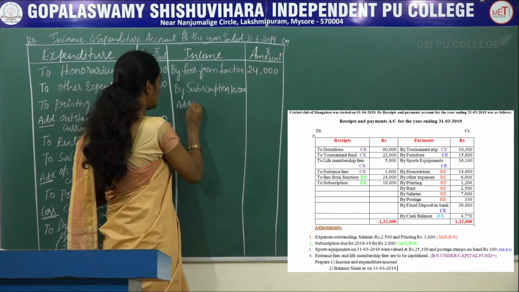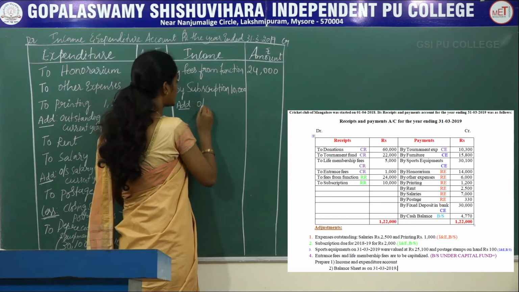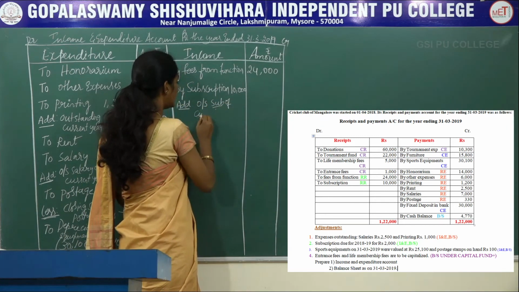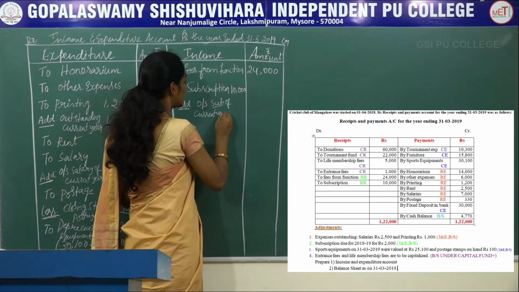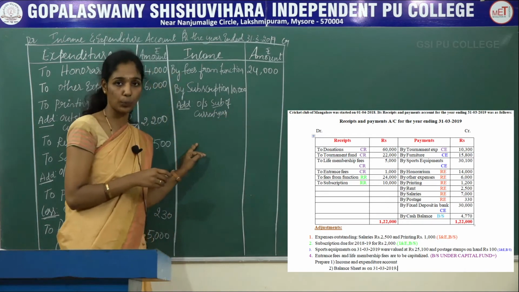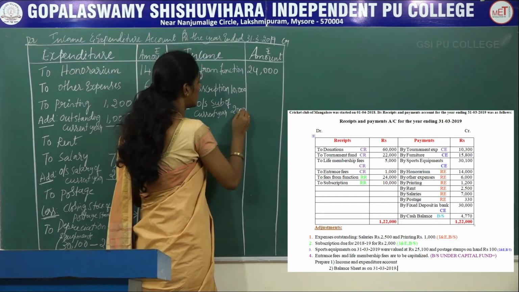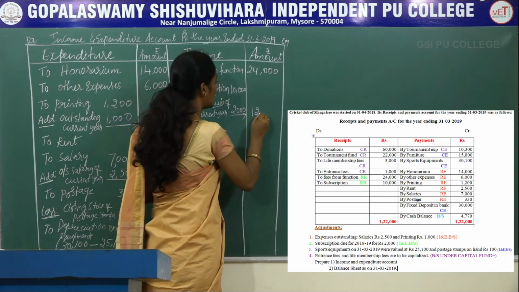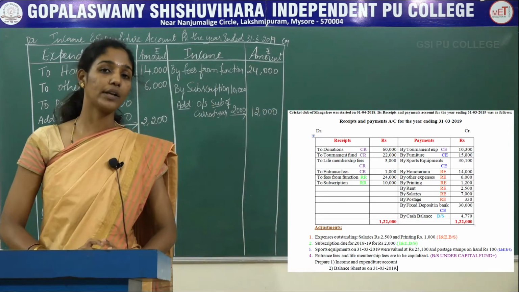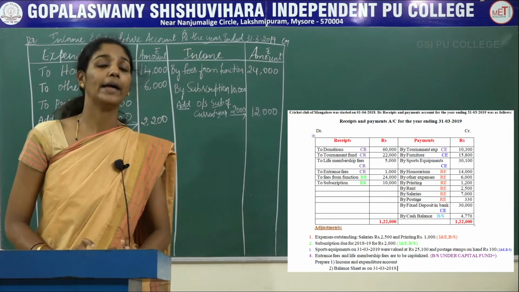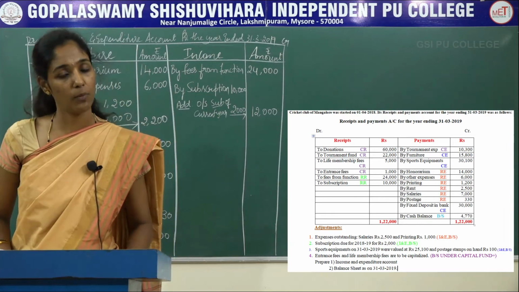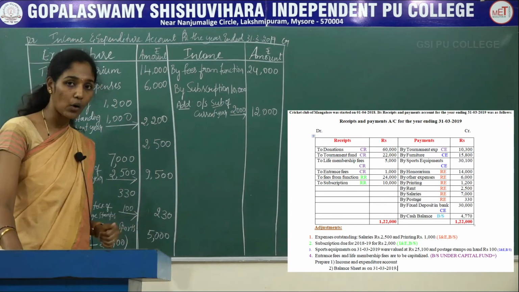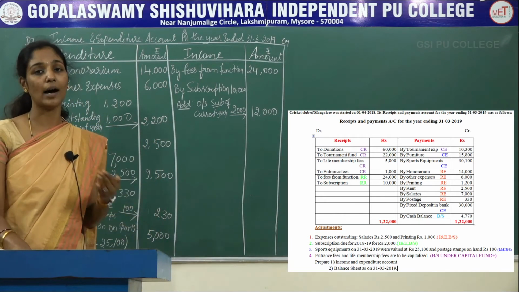Now you should add outstanding subscription of current year, that is given in your adjustments as rupees 2,000. When you add 2,000 to 10,000, it comes to 12,000. So now after recording all the items in income and expenditure account with the help of receipts and payments account and the adjustments, now we have to find out whether it is a surplus or deficit.